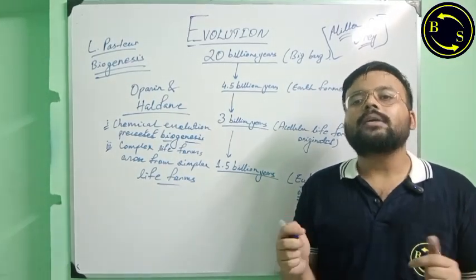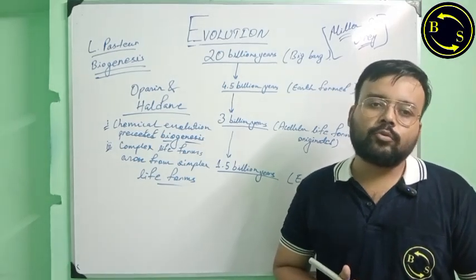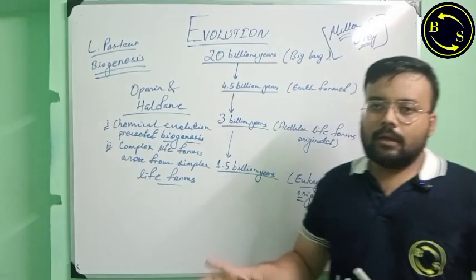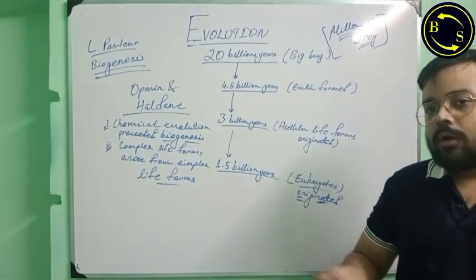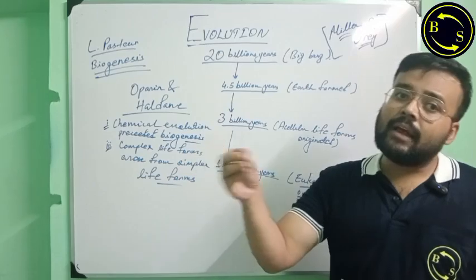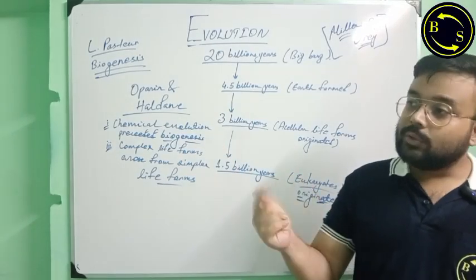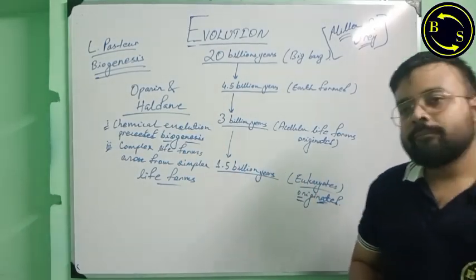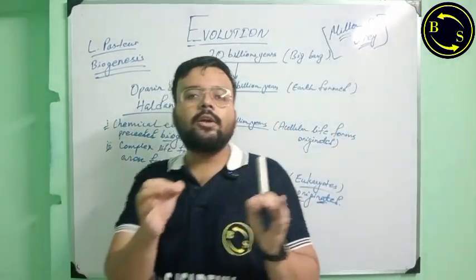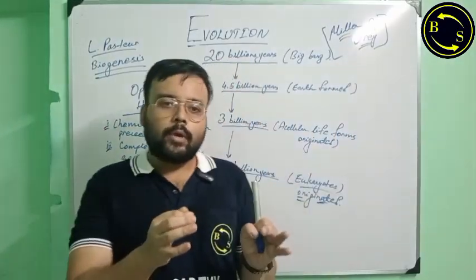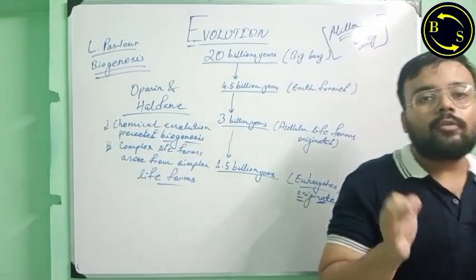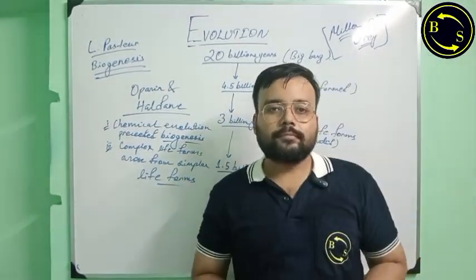Electric current was passed through that water vapor. When that steam was condensed into water, it was found that amino acids had formed in that water. So they understood that this was the root cause of the origin of life.